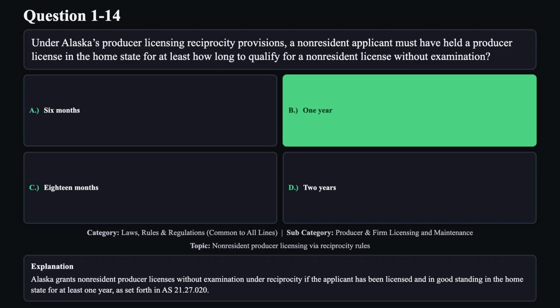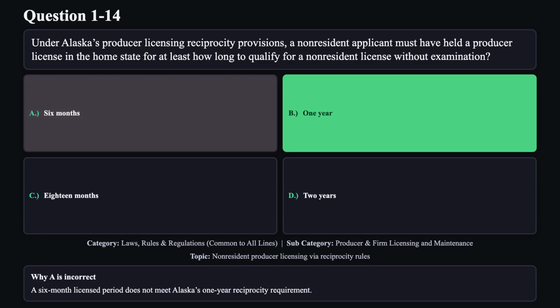Alaska grants non-resident producer licenses without examination under reciprocity if the applicant has been licensed and in good standing in the home state for at least 1 year, as set forth in AS 21.27.20. Reason A is not correct. A 6-month licensed period does not meet Alaska's 1-year reciprocity requirement.